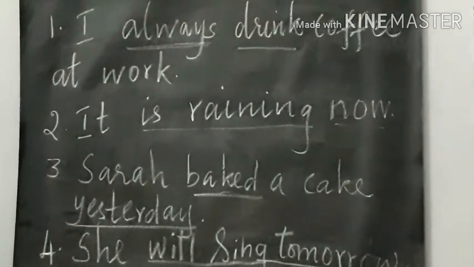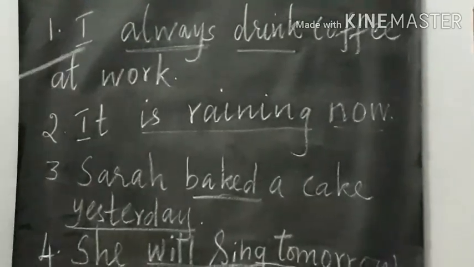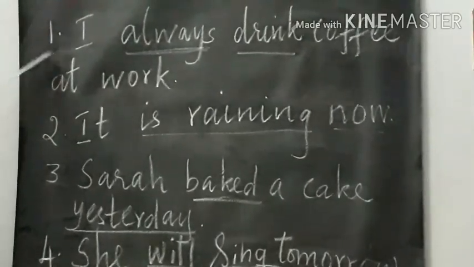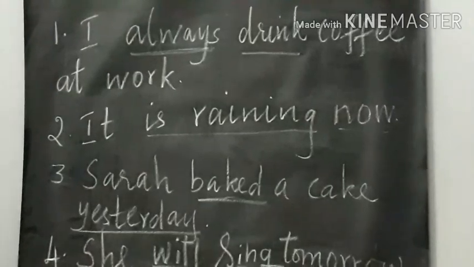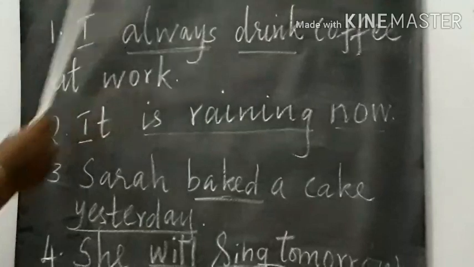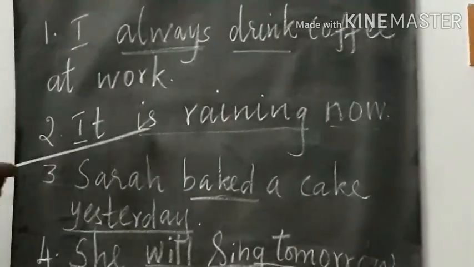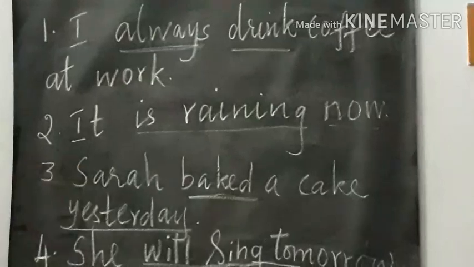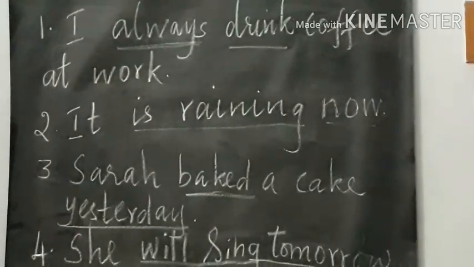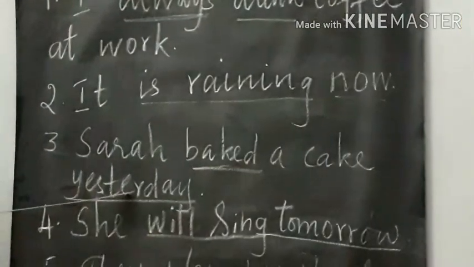They indicate the time and state of action. So in the first sentence, what is the state of action? The state of action, I always drink coffee. That is the everyday verb. It is raining now. So what is happening right now? Sarah baked a cake yesterday.